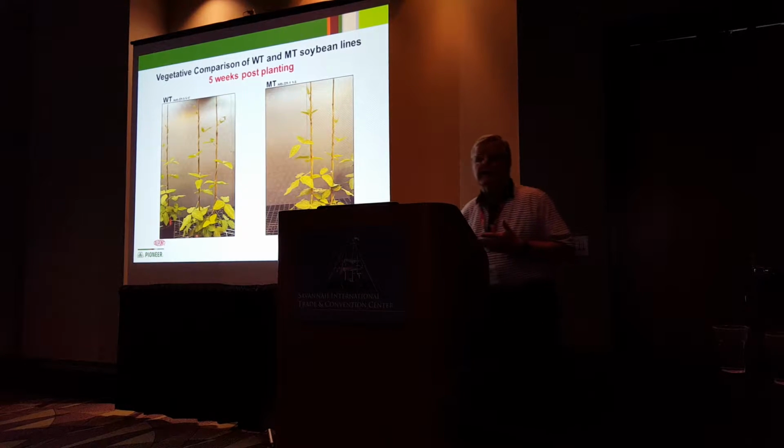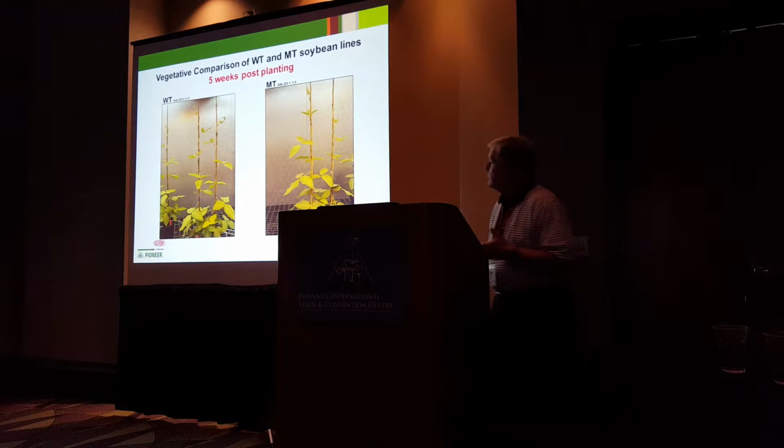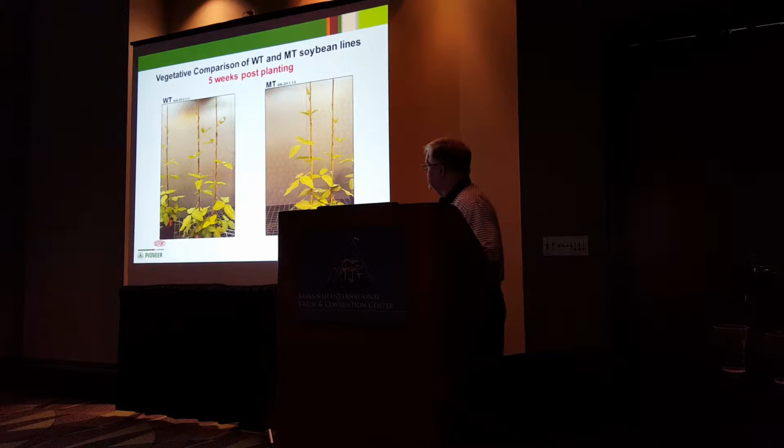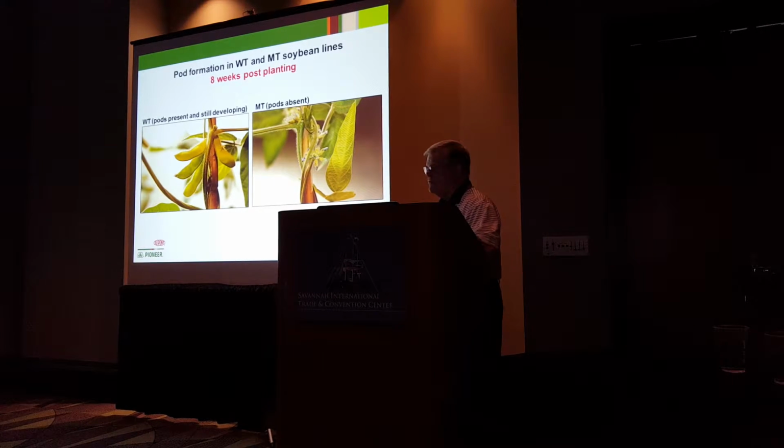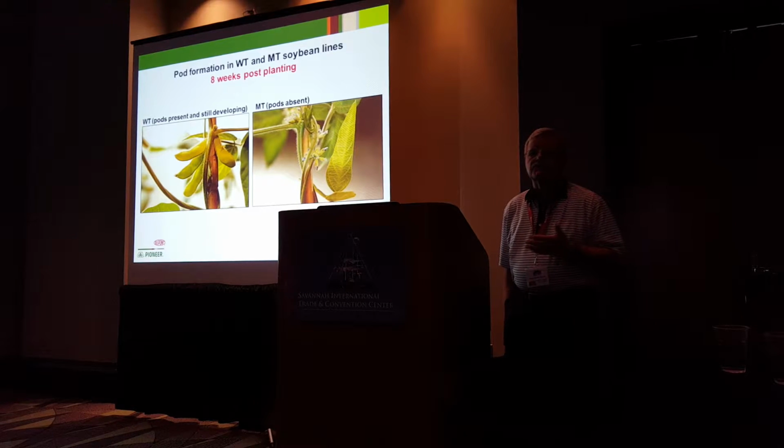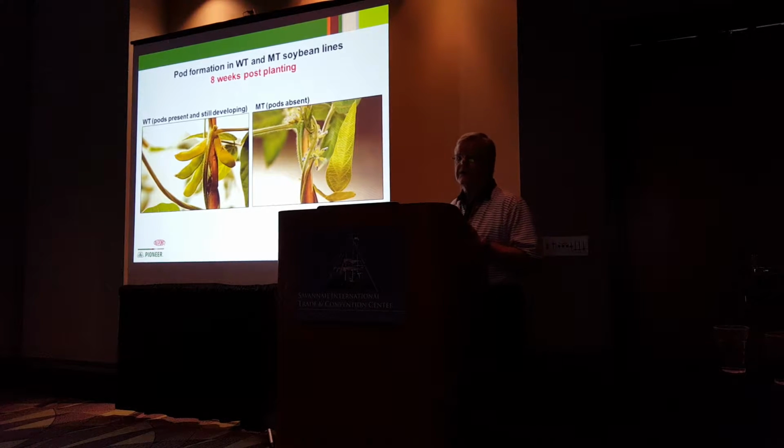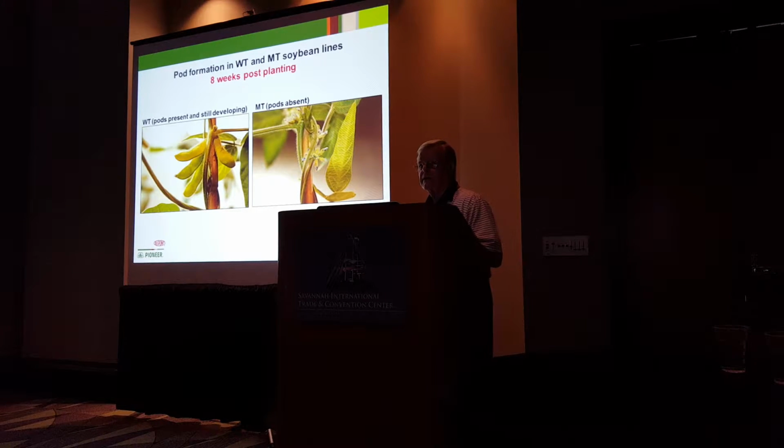Vegetatively, both the wild type and mutants look identical. This was at 5 weeks post-planting, and those plants were grown in a controlled greenhouse down at Pioneer under both photoperiod and temperature given conditions.